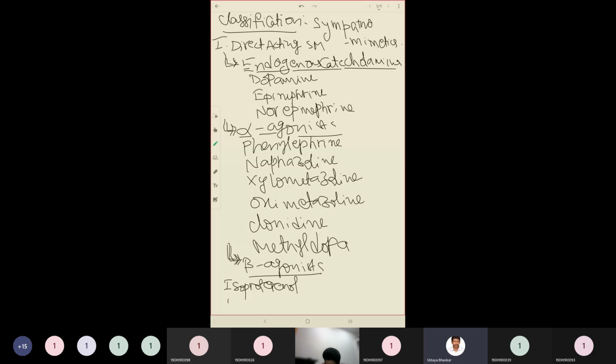Terbutaline, next example is salbutamol, bitolterol.